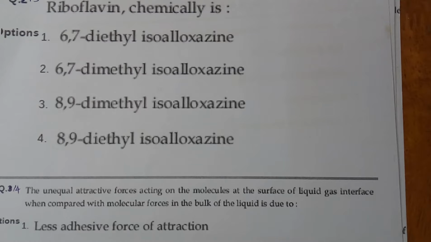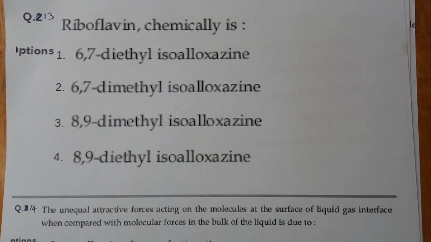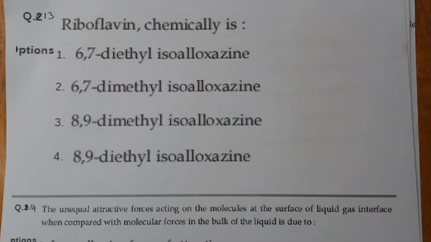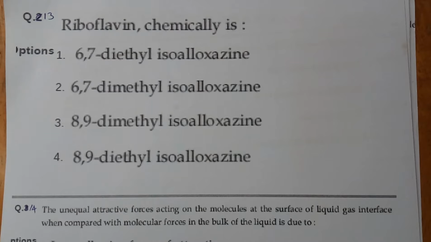Riboflavin chemically is. Riboflavin, we know, is vitamin B2. So what is the chemical name of riboflavin? Options are: option 1, 6,7-diethyl isoalloxazine. Option 2, 6,7-dimethyl isoalloxazine. Option 3, 8,9-dimethyl isoalloxazine. Option 4, 8,9-diethyl isoalloxazine.